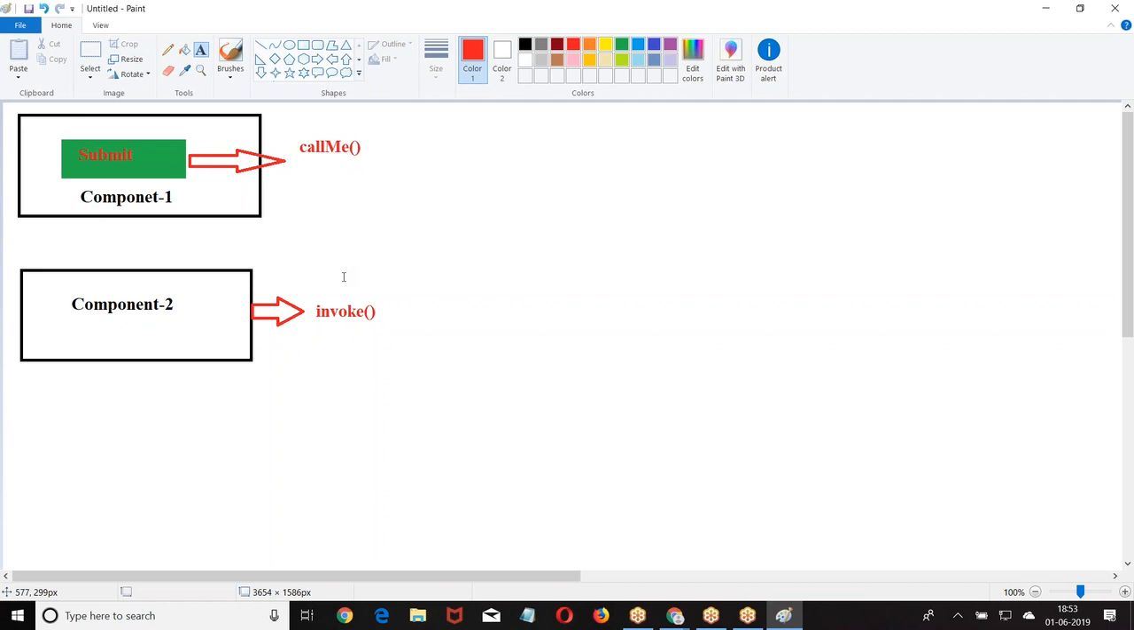So how will they be called? These two components have to interact with each other. So what is the interaction? When I click on the submit button on component 1, it has to call the invoke method of component 2. That interaction is communication between components through events. Now let me give you this.